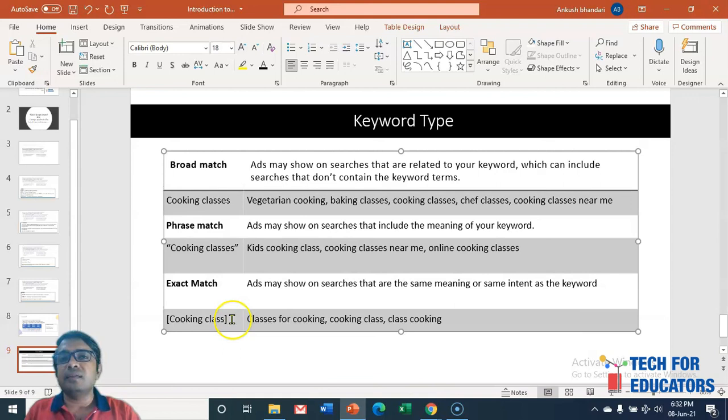And in the class we will see how we can design a very effective Google Ad. Just go through this video, try to understand all the terms that we have explained in this video, and try to go to Google and see the different kinds of search ads coming based on your search query.